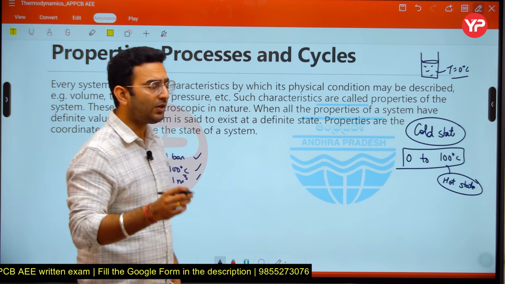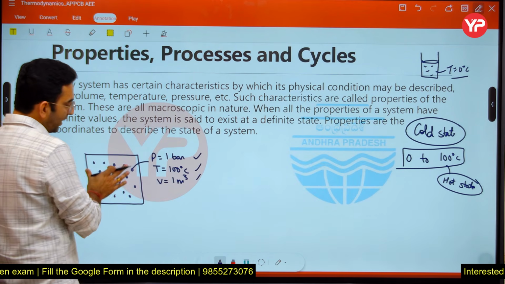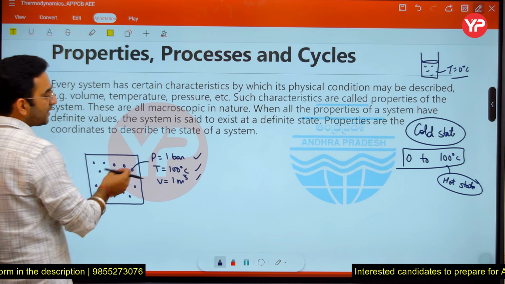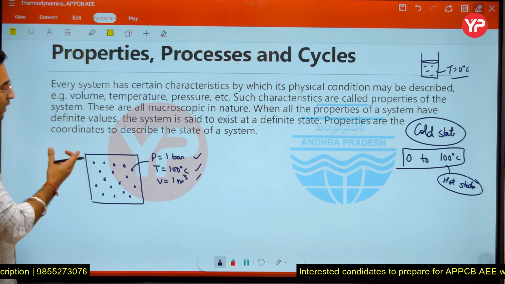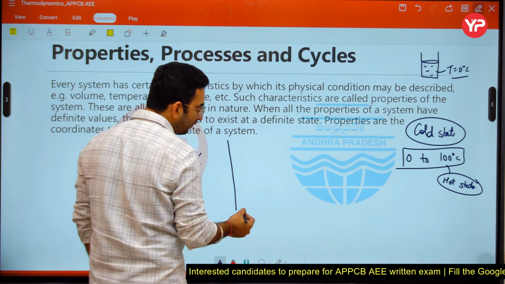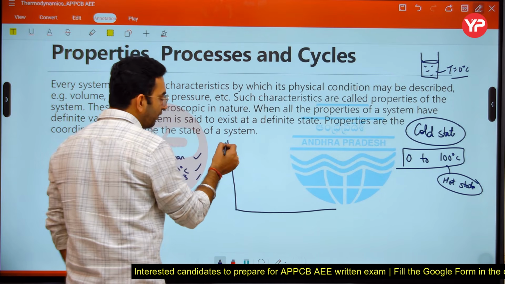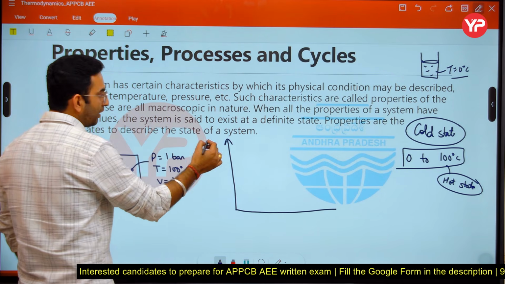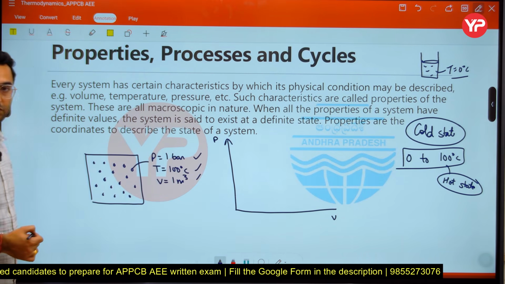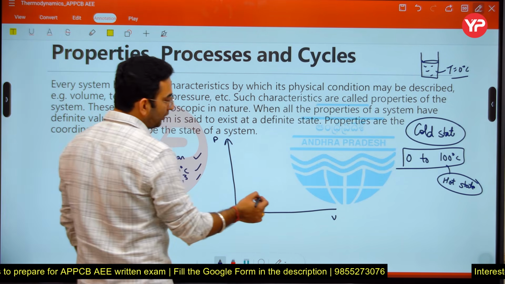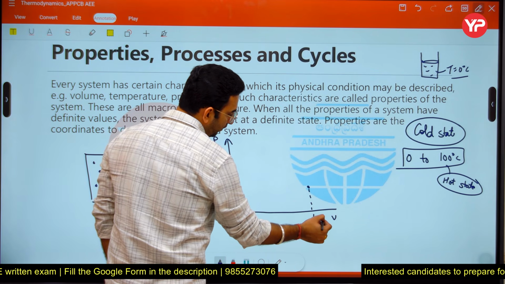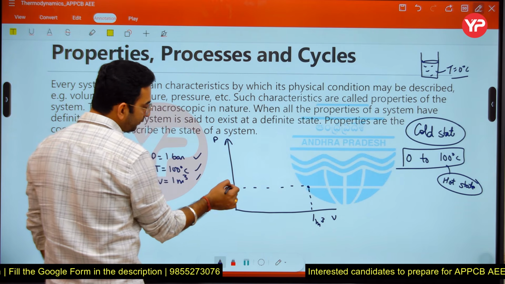Now let us take the example I told you, a container in which some air is present, having a pressure, temperature and volume of 1 bar, 100 degrees Celsius and 1 meter cube. If I simply draw a graph, due to these properties I am creating a graph between pressure and volume. In this case the volume is 1 meter cube and the pressure is around 1 bar.